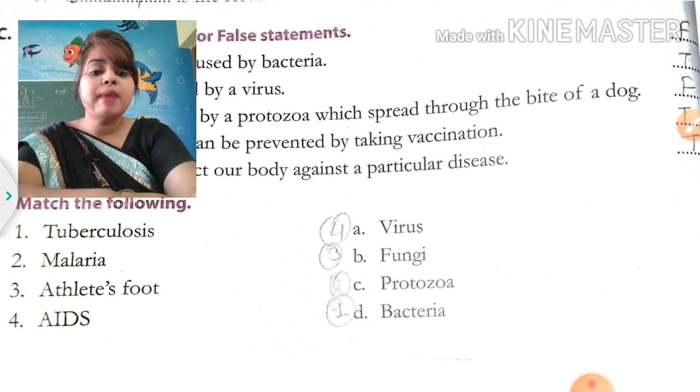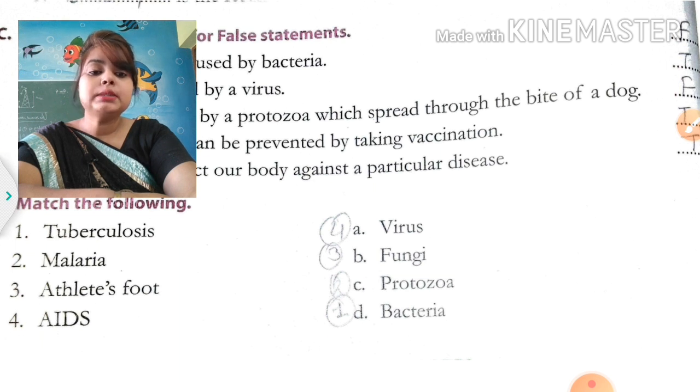Athlete's foot is matched with fungi and AIDS is matched with virus. Okay. So, tuberculosis is spread by bacteria, malaria is spread by protozoa, athlete's foot is spread by fungi and AIDS is spread by virus.